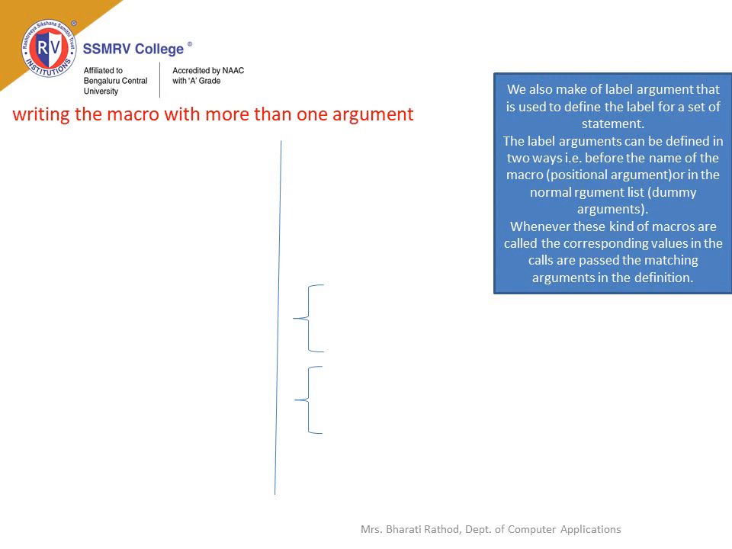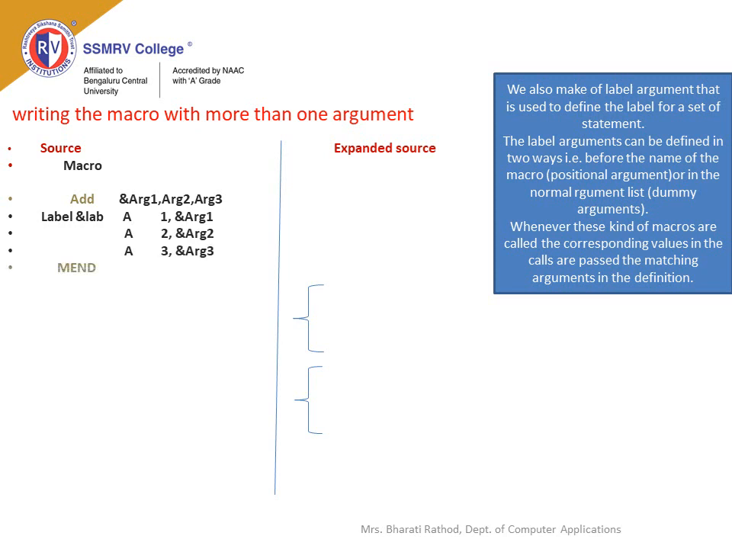We will write a macro with more than one argument. Consider a source program and expand the source code. Define a macro with the name add followed by dummy arguments. Write a set of instructions and end the macro with macro end. Call the macro with the actual arguments.